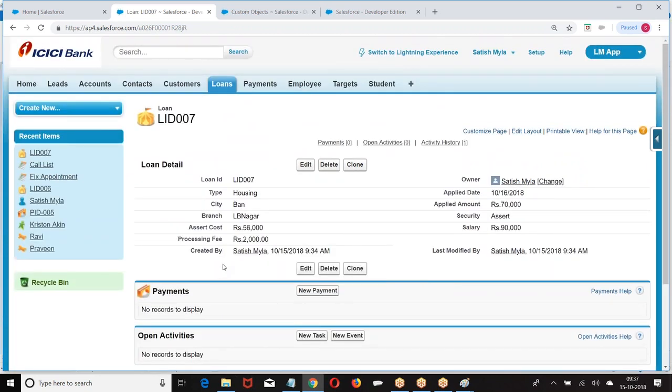Now, I want to send an email notification. I have a condition. When a condition is met, I want to send an email notification. First I want to check what is the email I have to send. Then I have to create that email, because every time I cannot type an email. So I have to create an email template. That template I will be sending to the users. So let us understand how to create an email template, how to send that email template in the workflow rules.